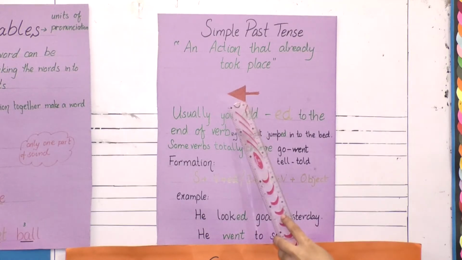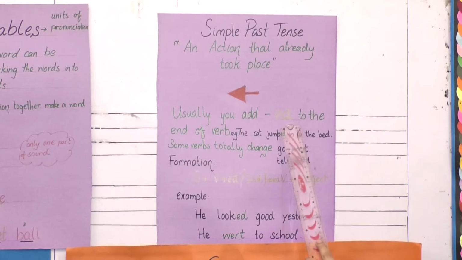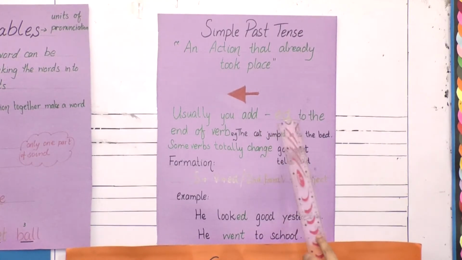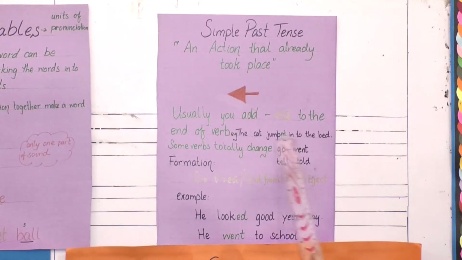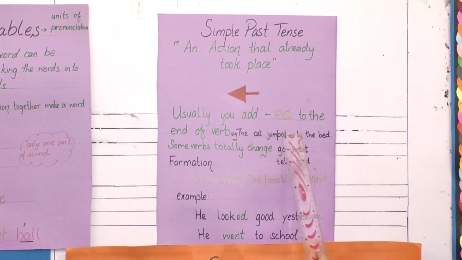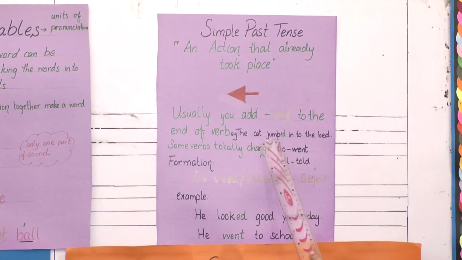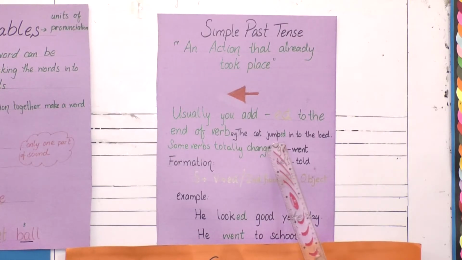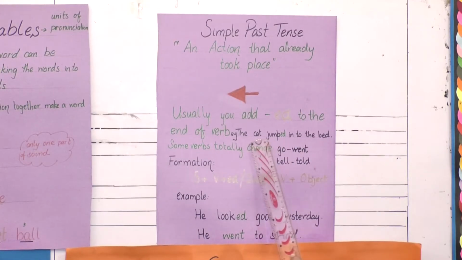Now we usually add ed to the verb to change a present tense sentence into past tense. For example, in present tense, it will be the cat jumps into the bed. And if we want to convert it into past tense, we will add ed to the verb jump, and it will be the cat jumped into the bed. It means that it is a past action.